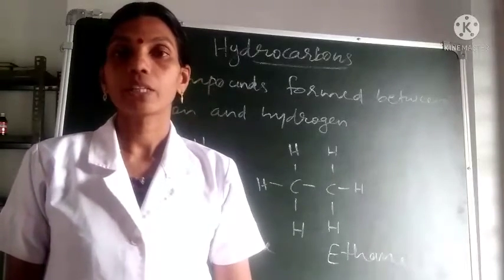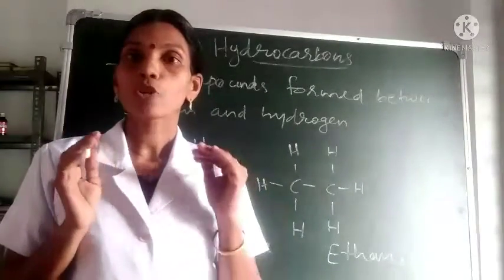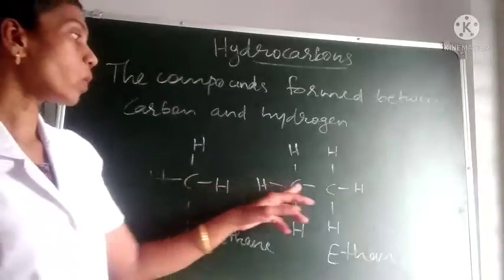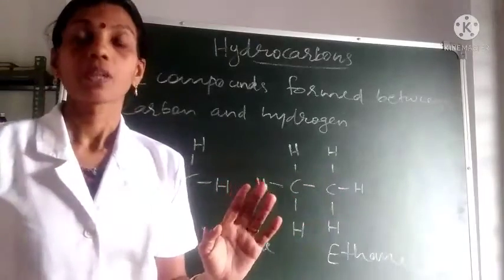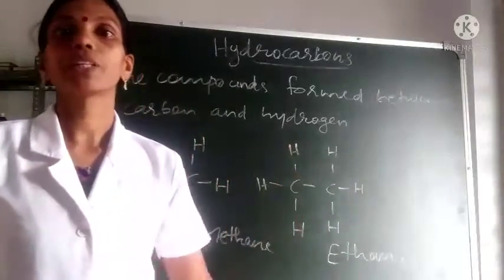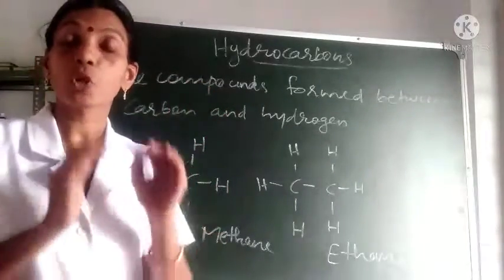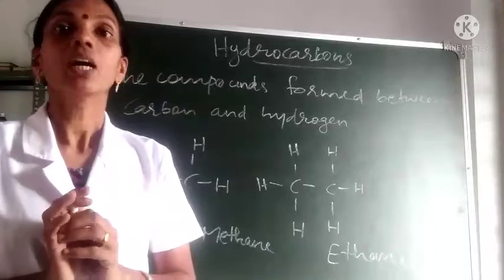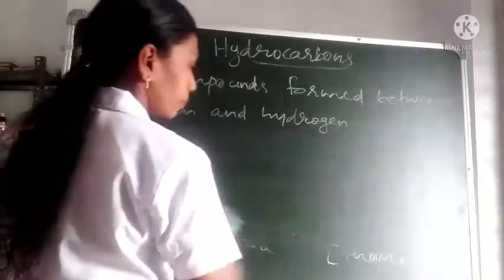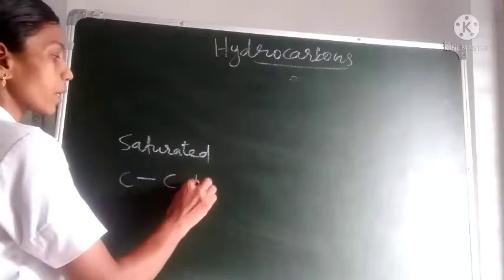About the naming and all, we will study later. In these different hydrocarbons, the nature of the bond between carbon atoms will be different. In some of the hydrocarbons, there will be only a single bond between carbon atoms. Whatever the number of carbon atoms, there will be only a single bond between the carbon atoms. There is one group of hydrocarbons in which only single bonds exist between the carbon atoms. Such hydrocarbons are called saturated hydrocarbons. Saturated hydrocarbons contain only carbon-carbon single bonds.